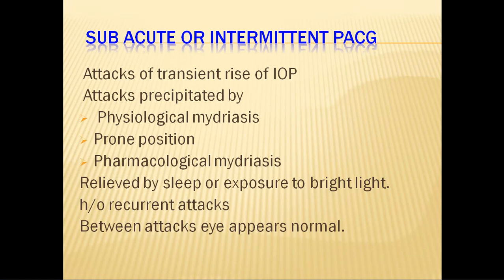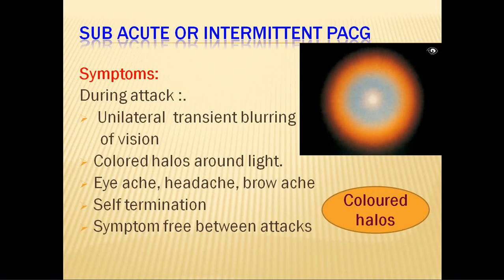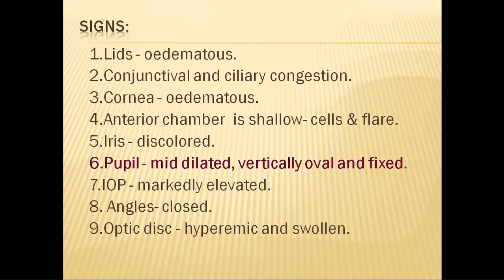But when you get an acute attack, it is not self-aborting and it is an ocular emergency, because the patient is in severe pain with a red eye. There is a painful blind red eye, mid-dilated pupil, shallow anterior chamber, vertically oval and fixed pupil, marked intraocular pressure rise, and optic disc hyperemia.